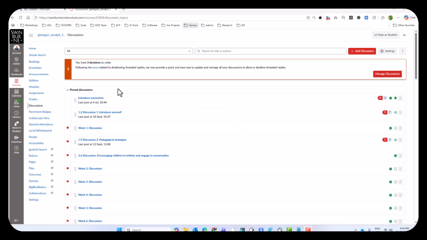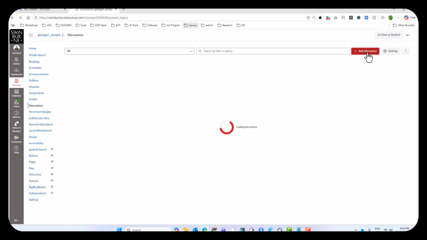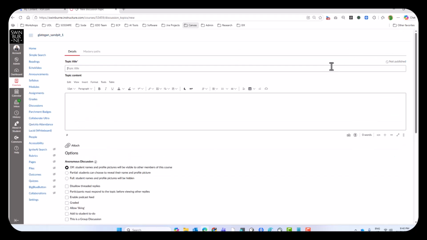So now we've got our report, and we can come into Canvas or your learning management system and just click on a discussion forum and add the discussion. The only reason we're doing this is to find the H5P icon, so that we can click on it and activate it, because if you don't have an account set up, you may have never used it. This is the way you would provision yourself with an account as well, because you don't automatically get one.